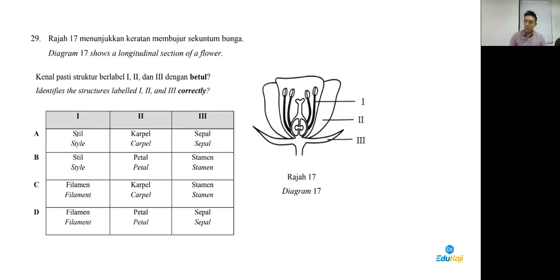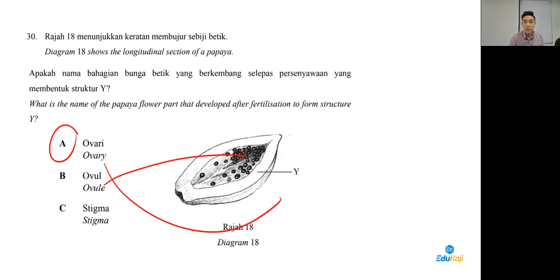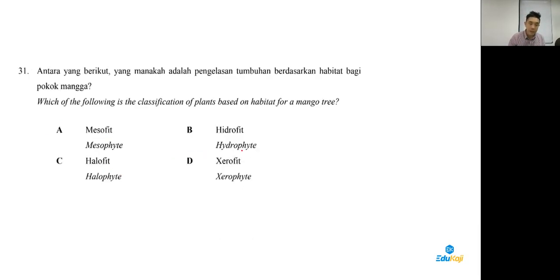Okay, 29, Form 5, Chapter 6. 1, 2, 3, just label, guys. Answer is donkey. Filament, petal, and then sepal. 29 answer is donkey. Question 30. Very easy question. The fruit is from ovary. Okay, ovary forms the fruit, ovule forms the seed. Okay, stigma, no need. We don't learn stigma.